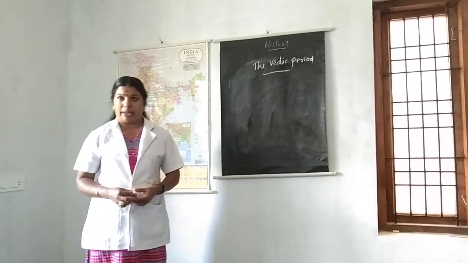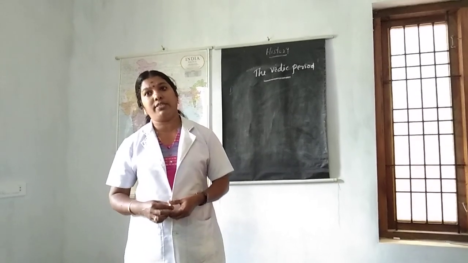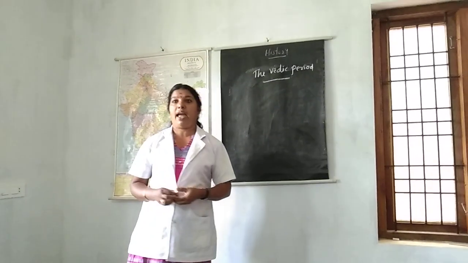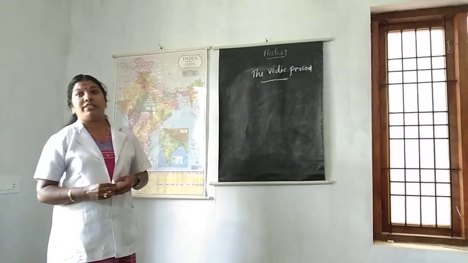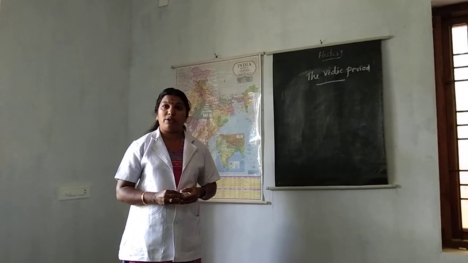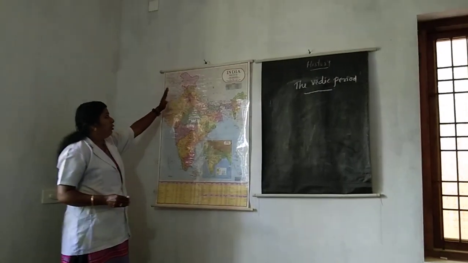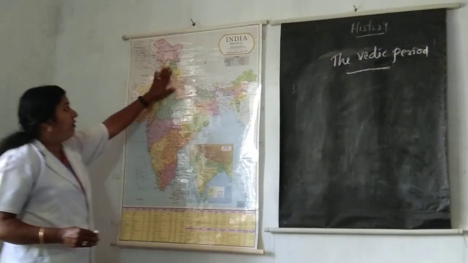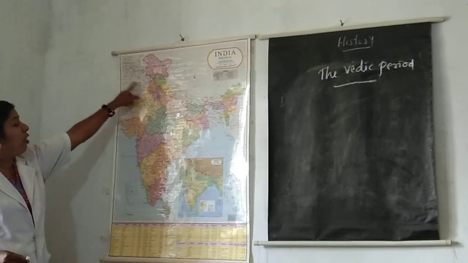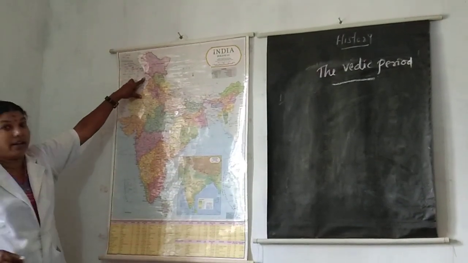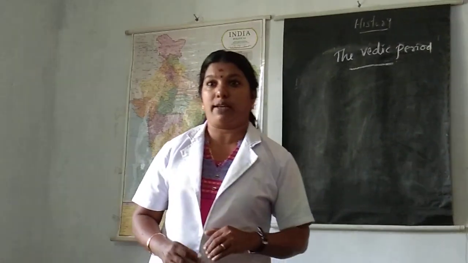Subsequent to the decline of Harappan civilization, the Sapta Sindhu region, the land of 7 rivers, represented by the river Indus and its tributaries in the northwestern part of India, witnessed the growth of a new culture called the Vedic culture. Once more, I will explain. The Sapta Sindhu region near the northwestern part of India means Punjab, Haryana, Rajasthan and northeastern part of Pakistan witnessed another important culture, that was the Vedic culture.